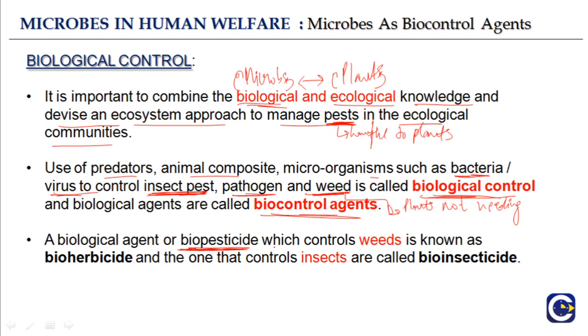A biological agent or biopesticide that controls weeds, the plants that are not needed and harmful to other plants, is known as a bioherbicide. Weed is also a plant, so you can learn bioherbicide as something that kills herbs. A biopesticide that controls weeds is called a bioherbicide, and the one that controls insects is called a bioinsecticide. From insects, bioinsecticide. It's very easy to learn.